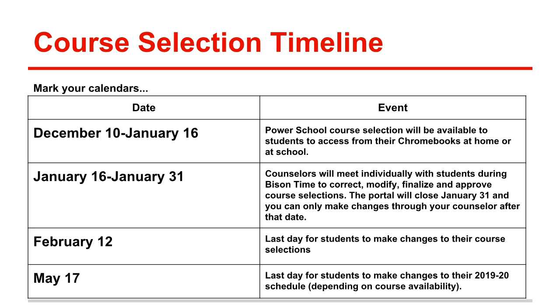make changes, but they will have to go through your counselor. Between January 31st and February 12th, you can still make changes without any limitations. Between February 12th and May 17th, you can still make changes based on course availability. After May 17th, you will no longer be able to make any changes to your schedule. So please refer back to this slide if you have any questions about the timeline.